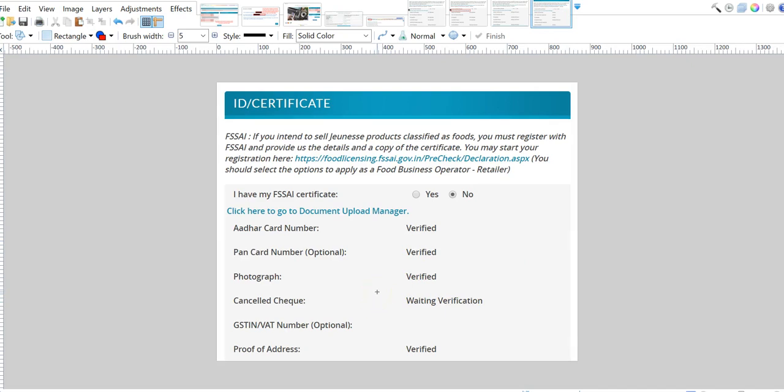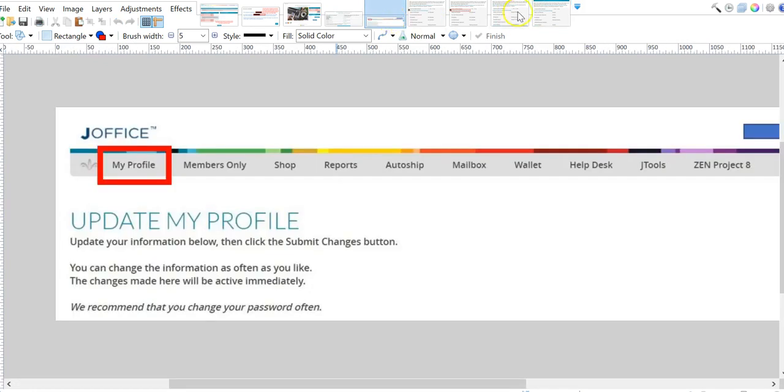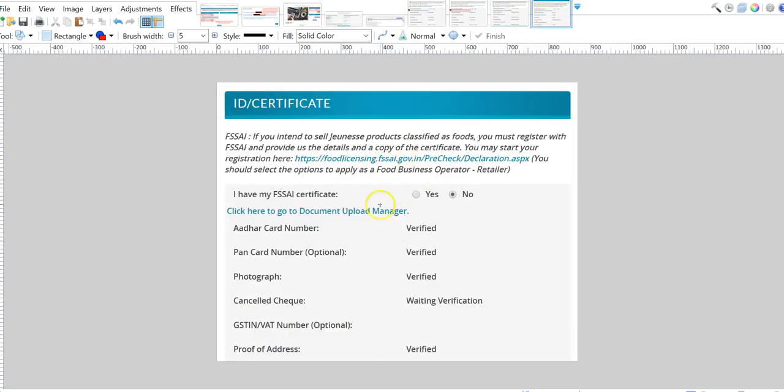So if your account is still on hold, then make sure you come back to My Profile, scroll down to this area here, and see what the problem is. And maybe it's waiting for verification because your check was not a clear image, or they can't see all the numbers properly. So if that's the case, then maybe you want to upload that document again.